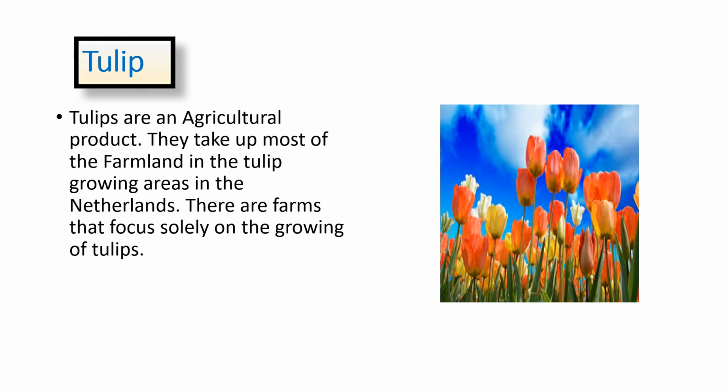Next, this flower is an important industry in the Netherlands. Tulips are an agricultural product. They take up most of the farmland in the tulip-growing areas in the Netherlands, and there are farms that focus on the growing of tulips.